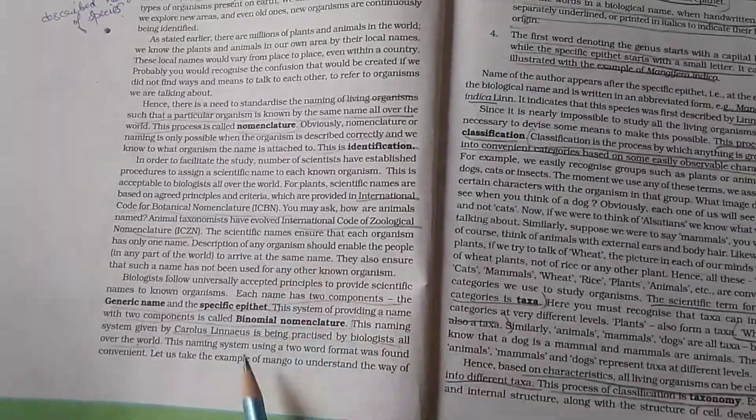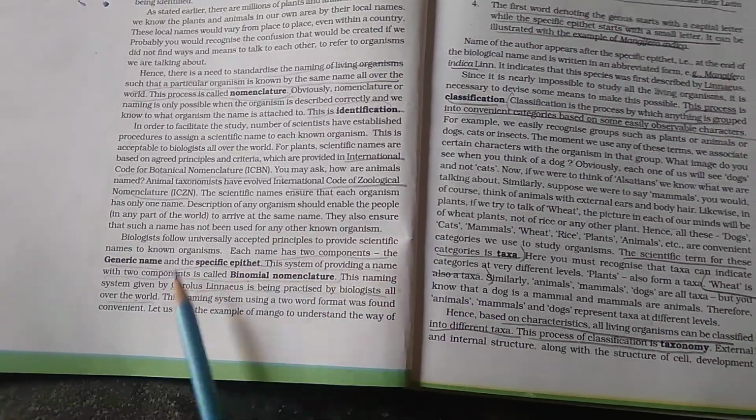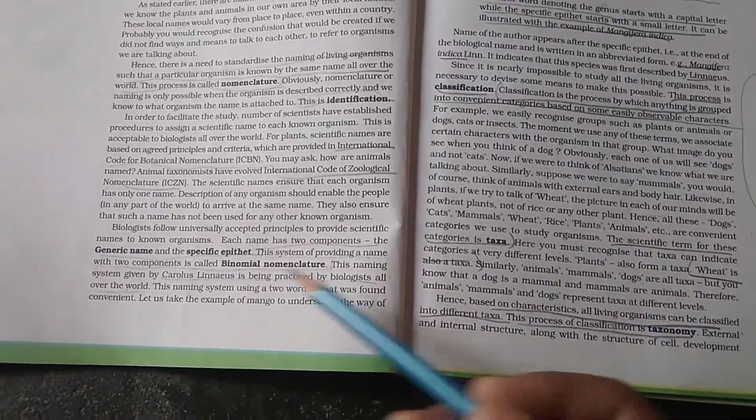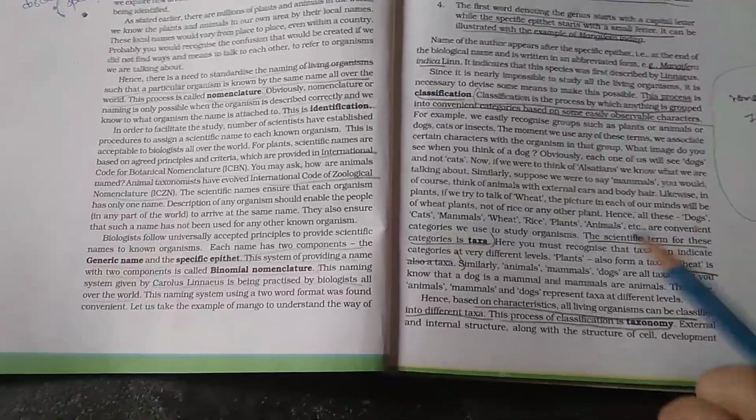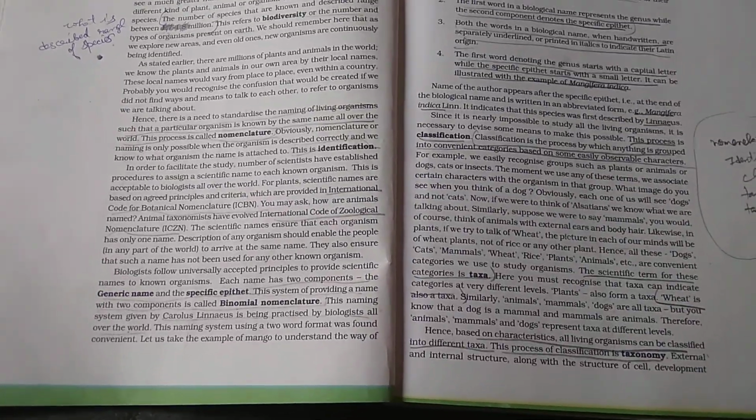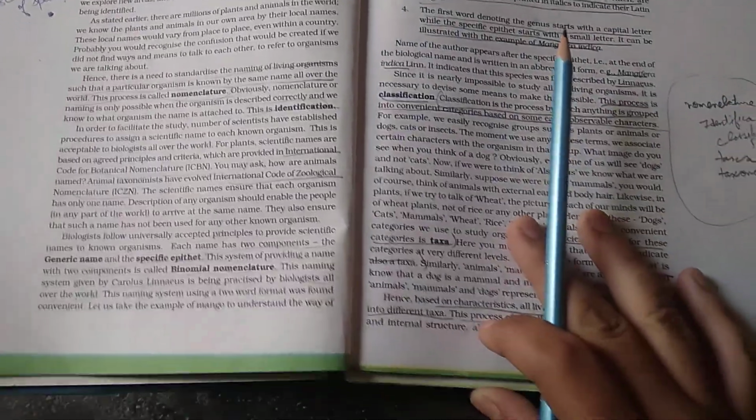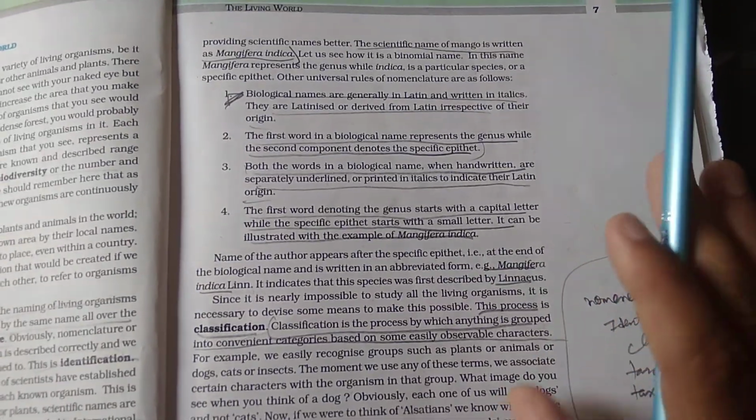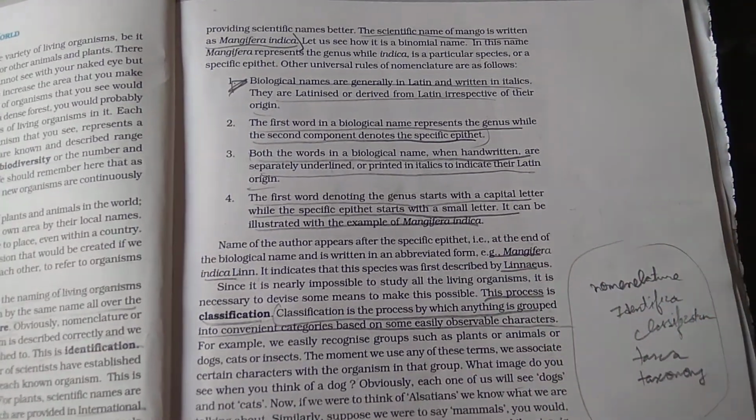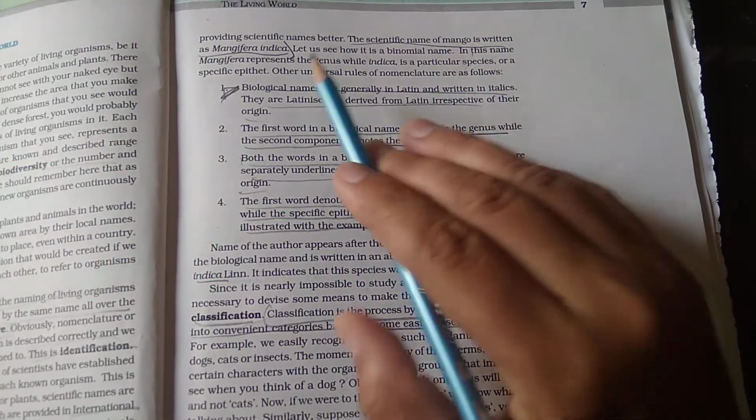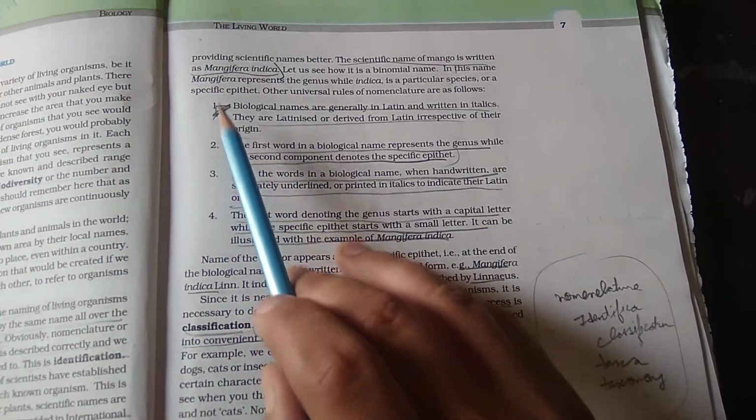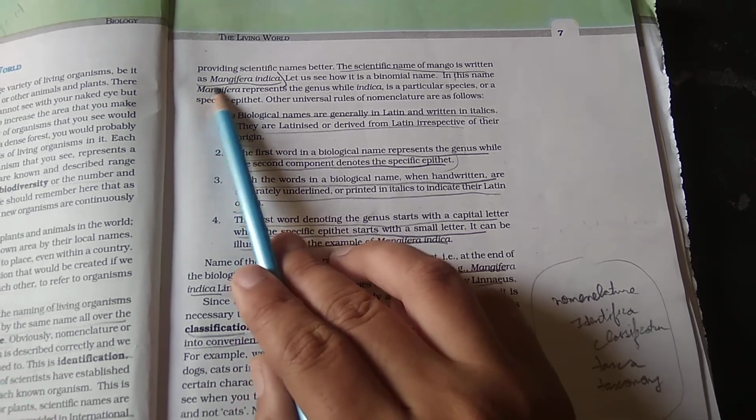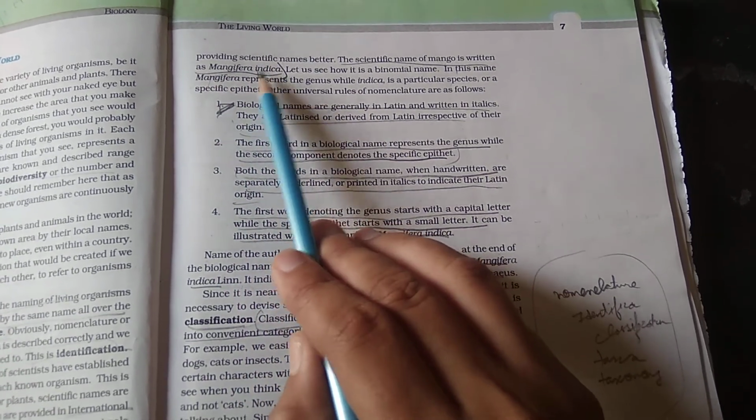So then we talk about how each name has two components, generic and specific epithet. This is how we name organisms in binomial nomenclature, when two components are there. As you know, bi means two, binomial means two. Then it is all about how scientific names are made. As you know, the scientific name of mango is Mangifera indica. Mangifera has M in capital letter and indica is in small letter. So that is the true name.